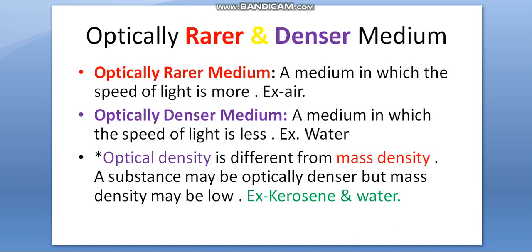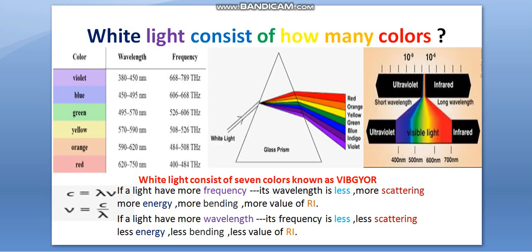Now, white light consists of how many colors? White light consists of 7 colors, and this is the relation between frequency and wavelength: nu is equal to C upon lambda. And this is our range of vision: 400 nanometer to 700 nanometer. 700 nanometer is for red light, and 400 nanometer is for blue, that is violet light. And if a light wave has more frequency, its wavelength is less, more scattering, more energy, more bending, more value of RI. If light has more wavelength,